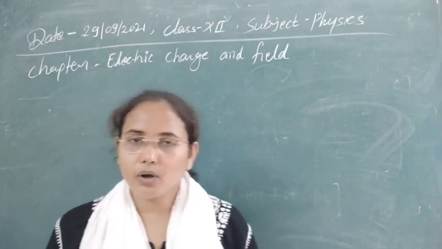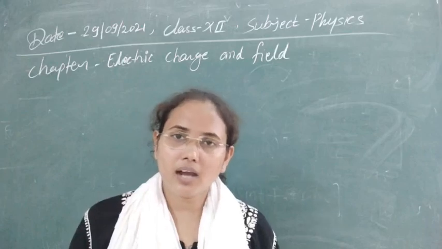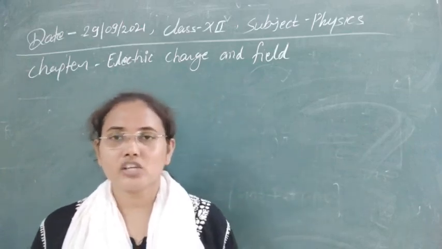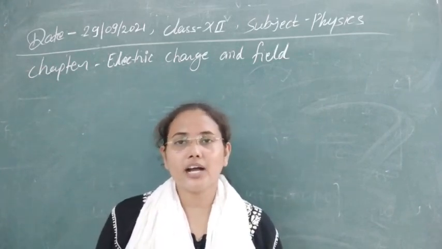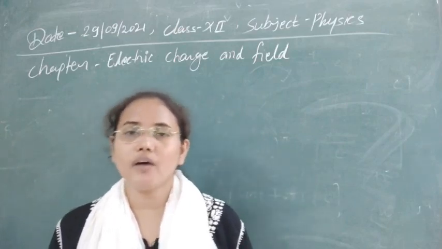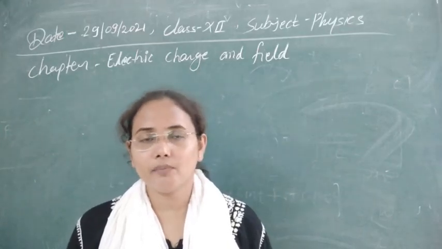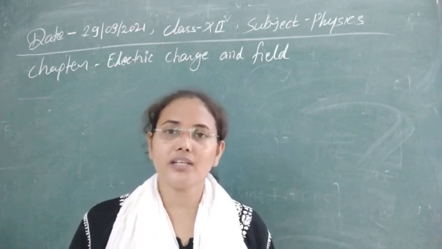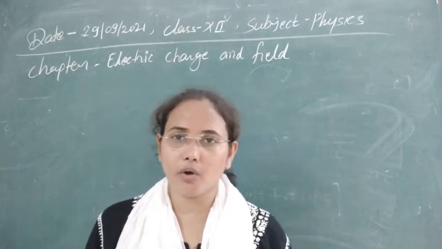Now we have understood charge, but how is charge produced? Can we produce charges or not? You know that charges cannot be produced, and we cannot destroy them; we can only transfer them from one body to another body. This is also called the law of conservation of charge. This is a very important property of charge. What we are doing is transferring charge from one surface to another, from one body to another body.